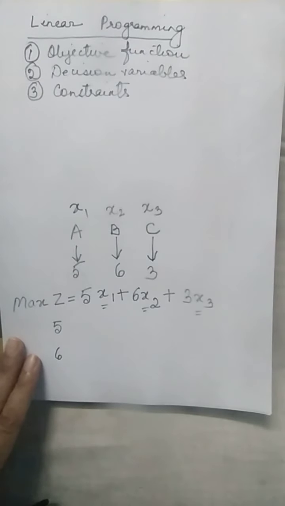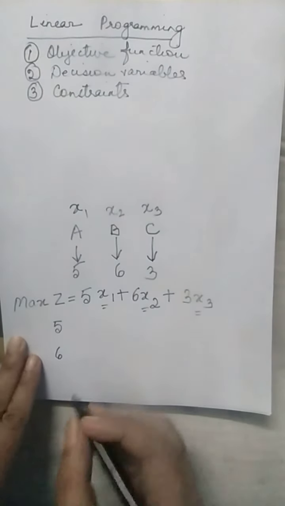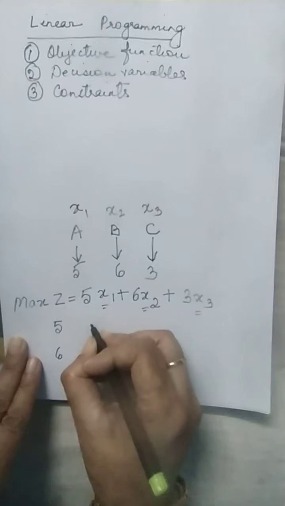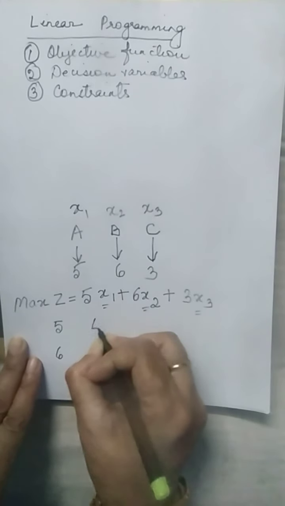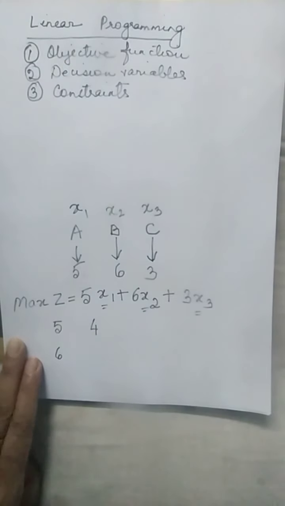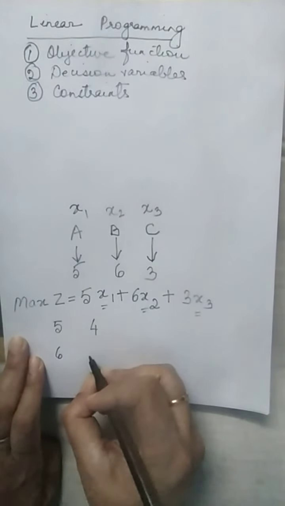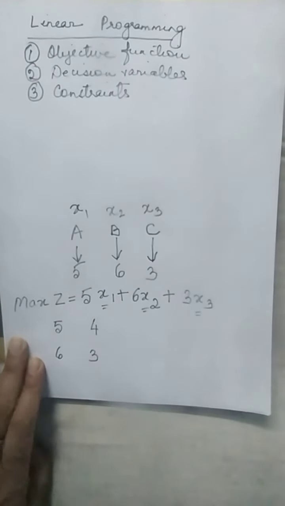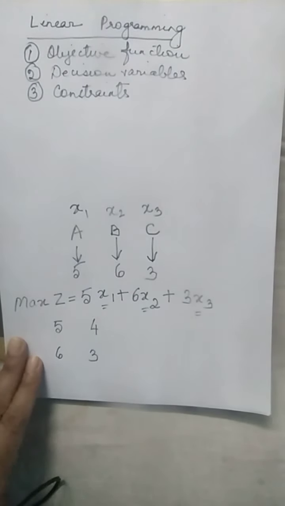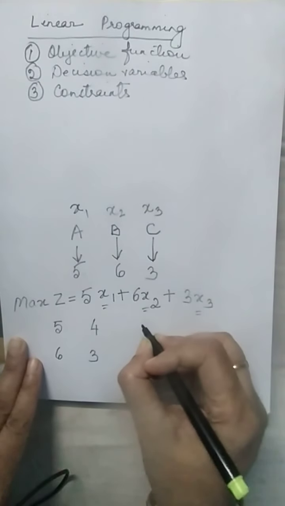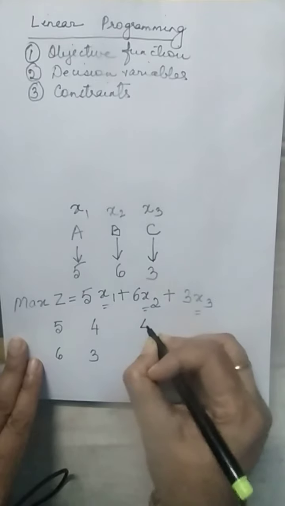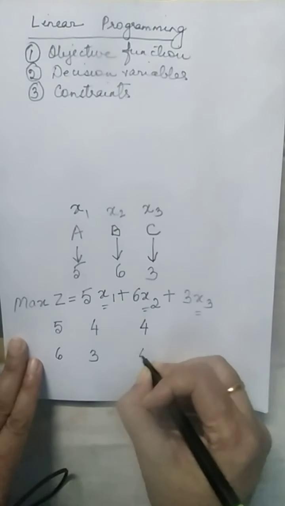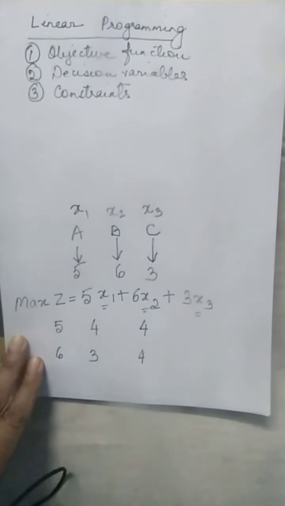While trying to manufacture B, I need 4 minutes on machine 1 and maybe 3 minutes on machine 2. Let me say while trying to manufacture C, I require 4 minutes on machine 1 and 4 minutes on machine 2.